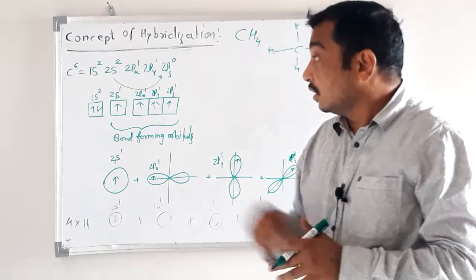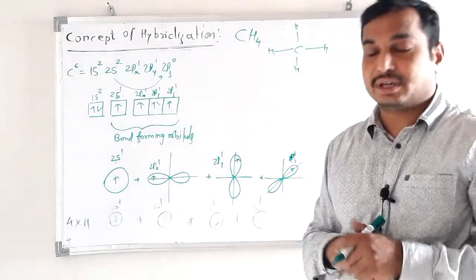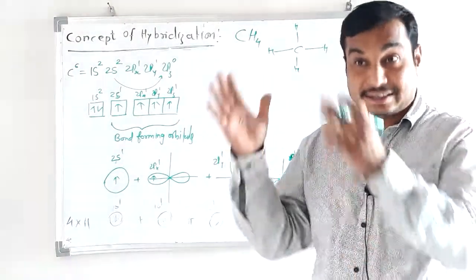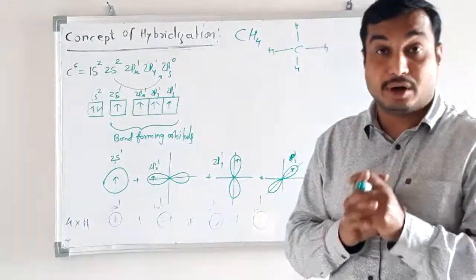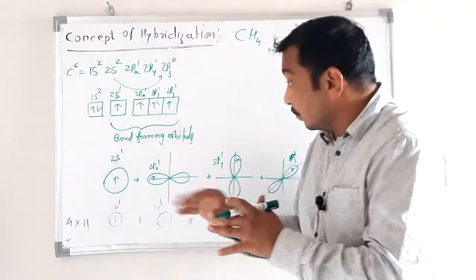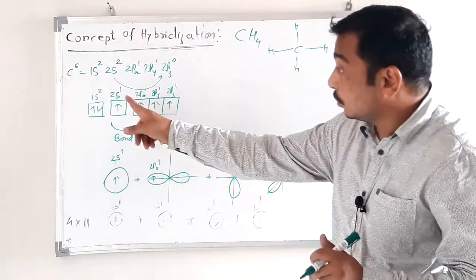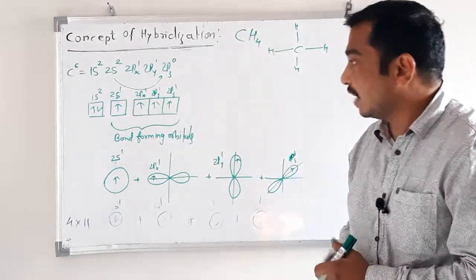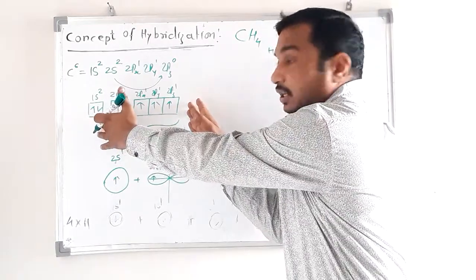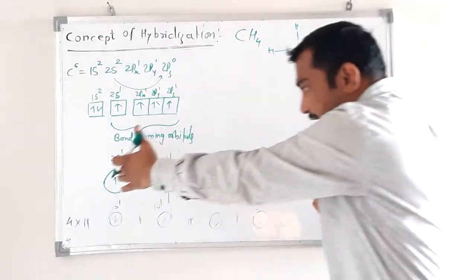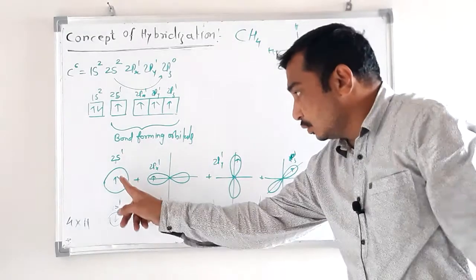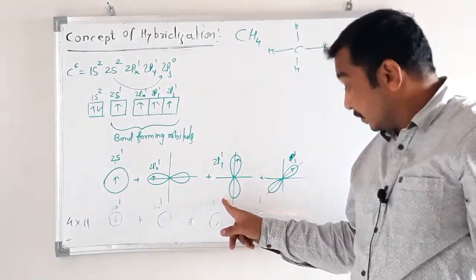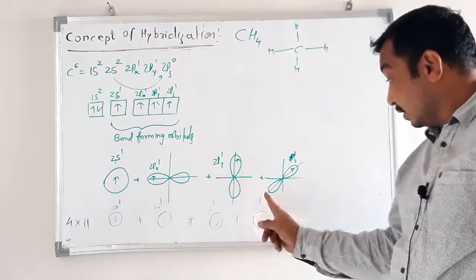Now this carbon in the excited state has 4 singly filled atomic orbitals, and these orbitals are going to form bonds in the case of methane. Which orbitals? 2s1, 2px1, 2py1, 2pz1. These 4 orbitals are singly filled. Now these 4 orbitals have different shapes: 2s is spherical, 2px is dumbbell shaped along the x axis, 2py dumbbell along the y axis, 2pz dumbbell along the z axis.